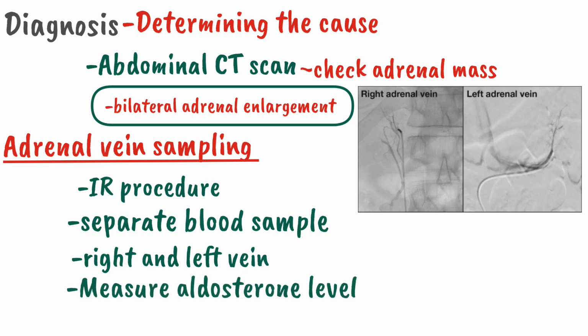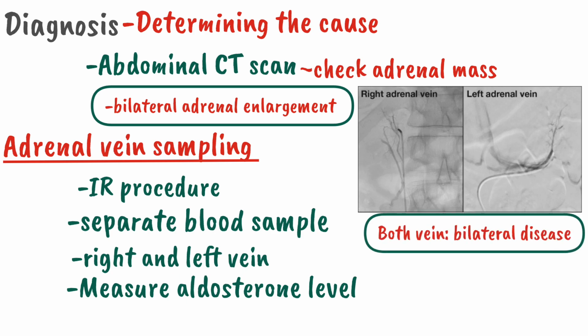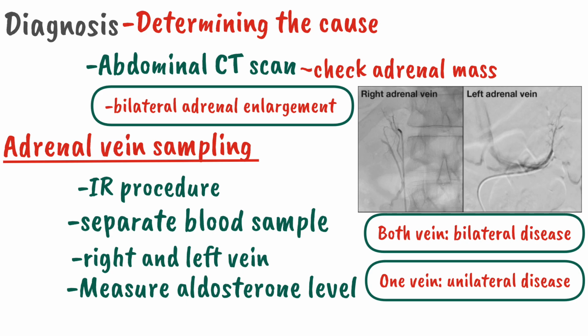So when there is increased aldosterone level in both veins, the patient is suffering from a bilateral adrenal disease. And if there is a raised aldosterone level in only one vein, the patient has a unilateral adrenal disease. The question arises why it is important to determine whether a patient has a unilateral or bilateral disease, because these two diseases, unilateral and bilateral, have different treatment options.